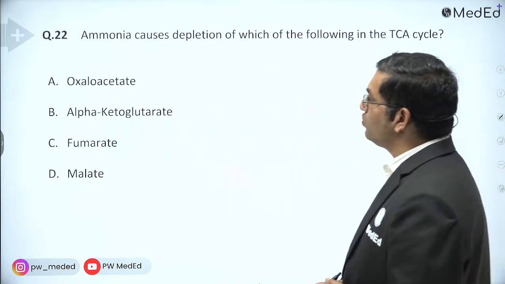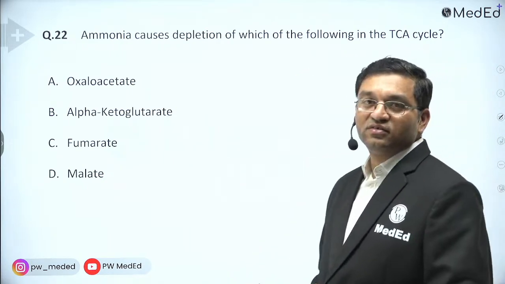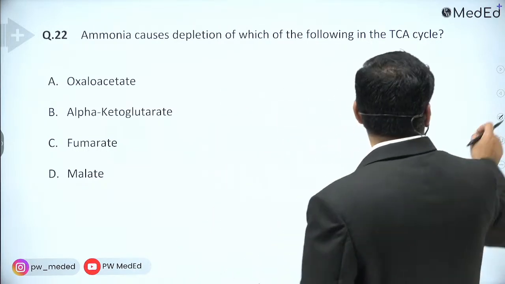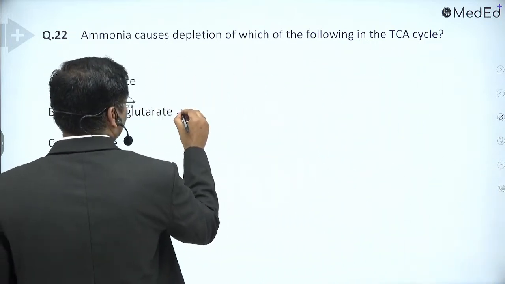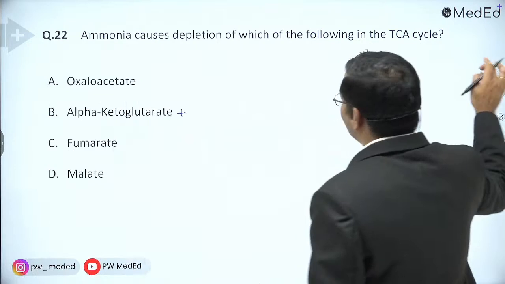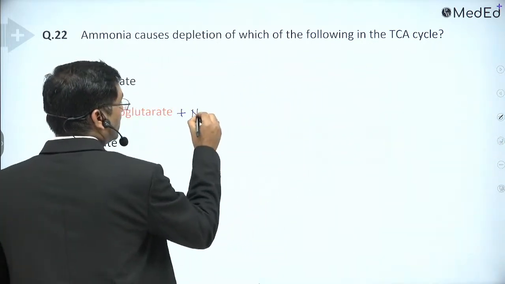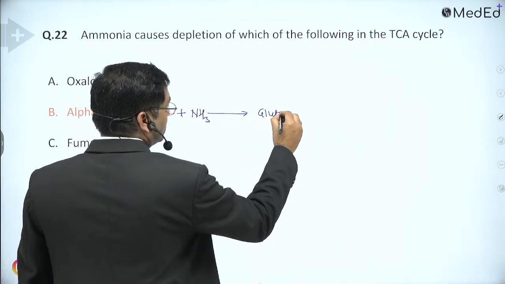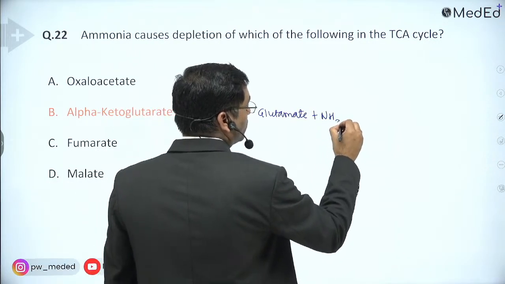Question number 22, ammonia causes depletion of which of the following in the TCA cycle? Ammonia combines with alpha ketoglutarate, so your answer is alpha ketoglutarate. Alpha ketoglutarate combines with ammonia to form glutamate. Glutamate again combines with ammonia to form glutamine.